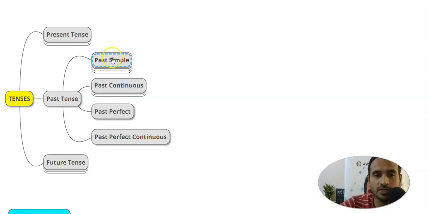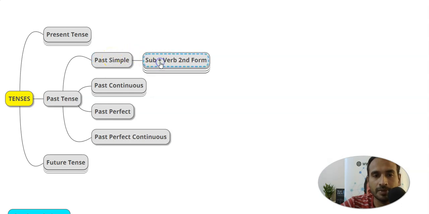Okay? So here what is the formula? Subject plus verb second form. So what will that come? So in here, कुछ यहाँ पे do does वाला जो फंडा था, right? Third person singular, it will not be here, so you don't worry. So everyone, whoever has done something completed in the past, it will fall in this category.